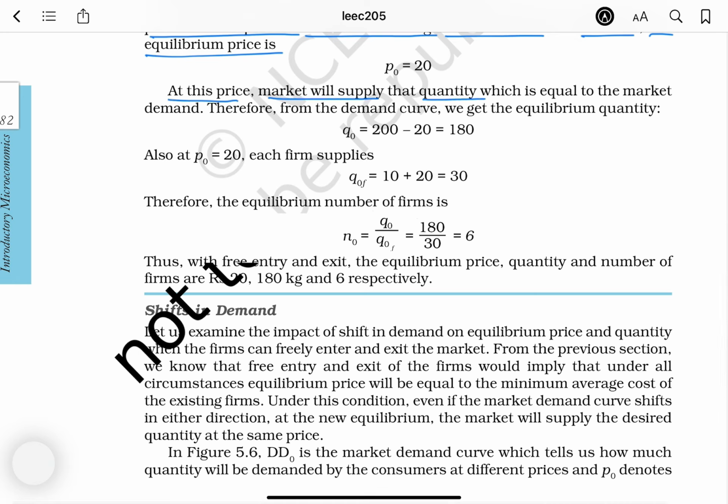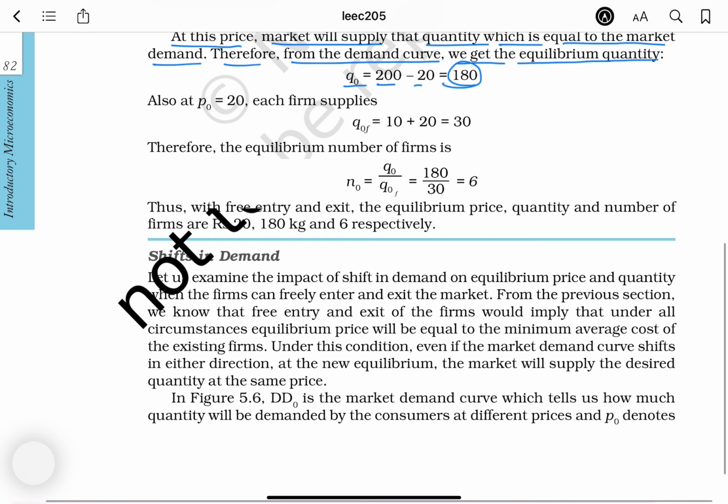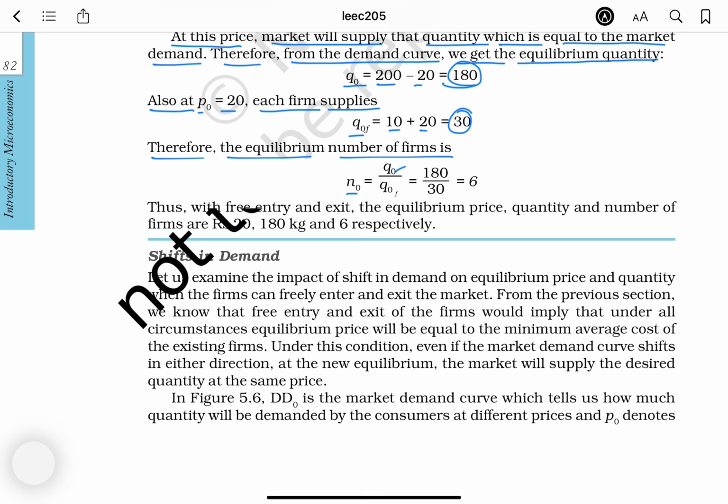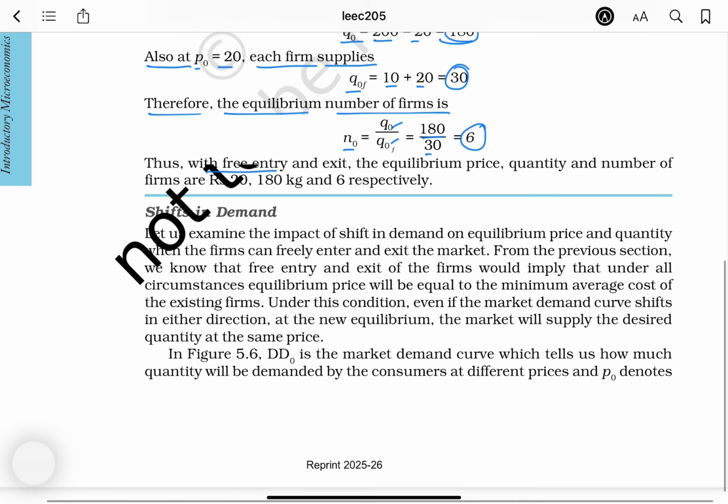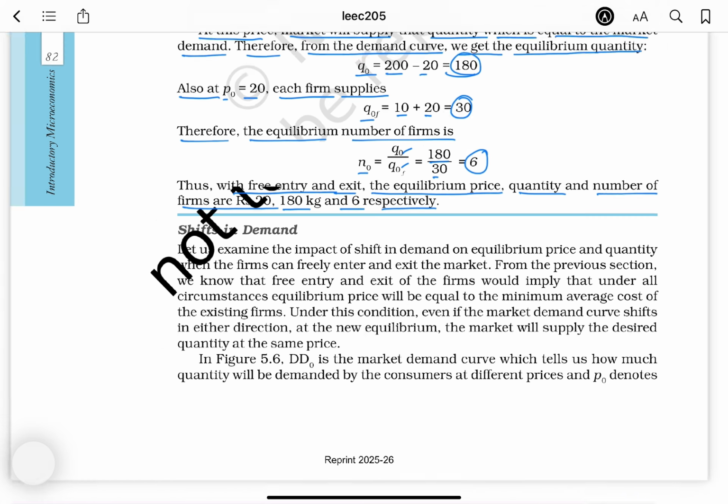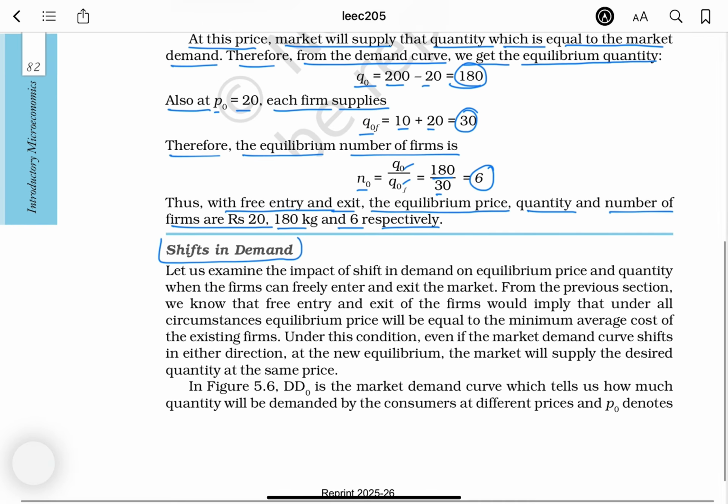At the price, the market will supply that quantity which is equal to the market demand. Therefore, from the demand curve, we get the equilibrium quantity Q0 equals 200 minus 20, which is equal to 180. Also at P0 equals 20, each firm supplies Q0F equals 10 plus 20 equals 30. Therefore, the equilibrium number of firms is N0 equals Q0 divided by Q0F, 180 divided by 30, equals 6. Thus, with free entry and exit, the equilibrium price, quantity and number of firms are 20, 180 kg and 6 respectively. Shifts in demand.